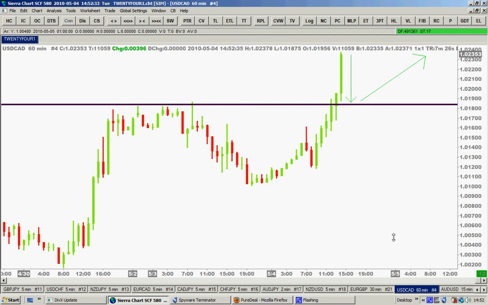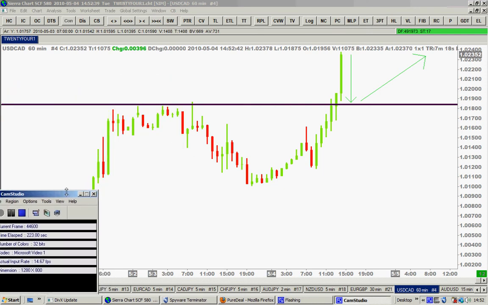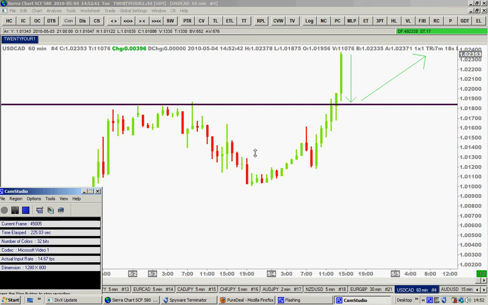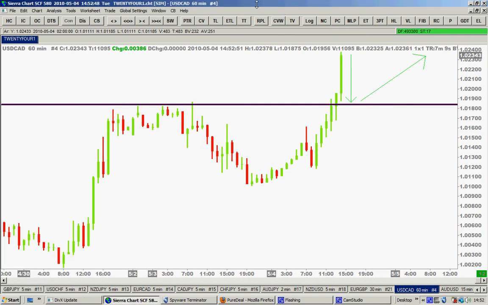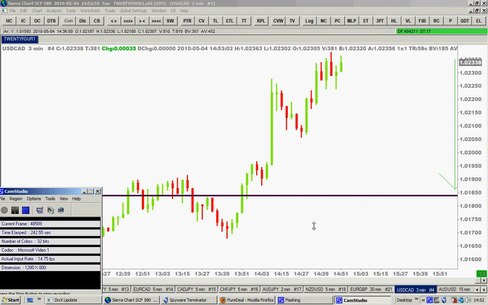So this is the hourly chart of the USD Canadian dollar. What I want to do is switch back to the shorter time frame, like 3 minutes, so we can see the action there and see whether that's going to happen or not. Like always as a trader, we do not assume anything. We are entering the trade. This is the 3-minute chart of the USD Canadian dollar. We are entering the trade with a limited stop loss, waiting for a high reward.